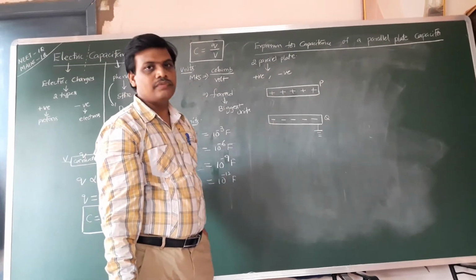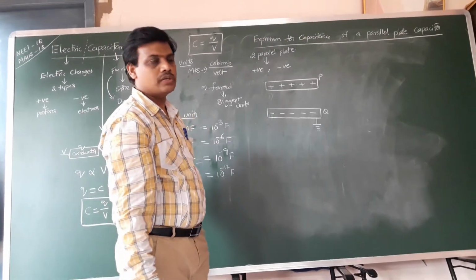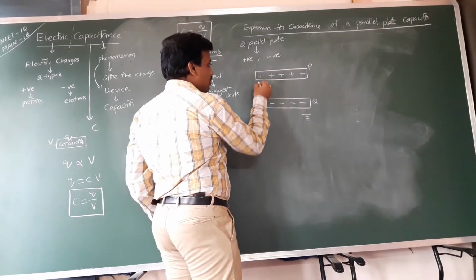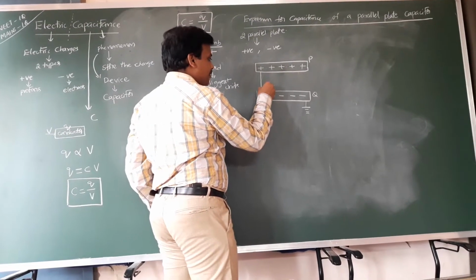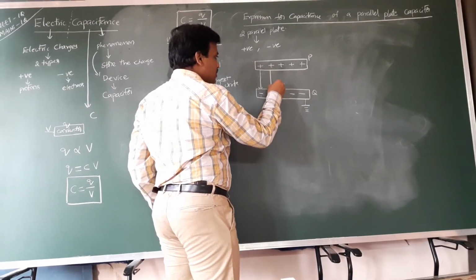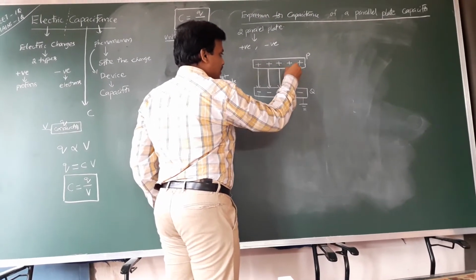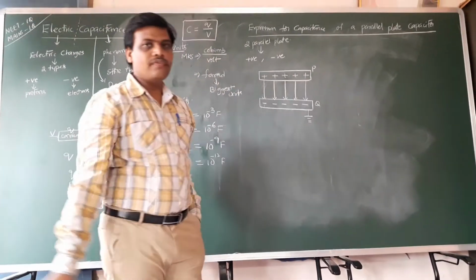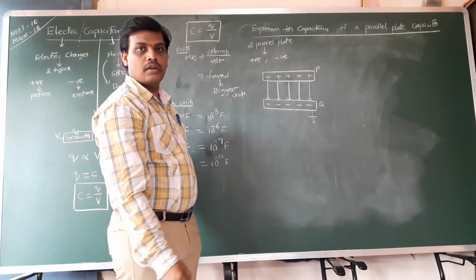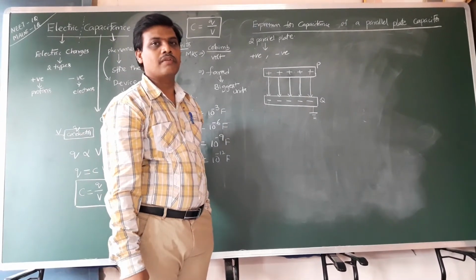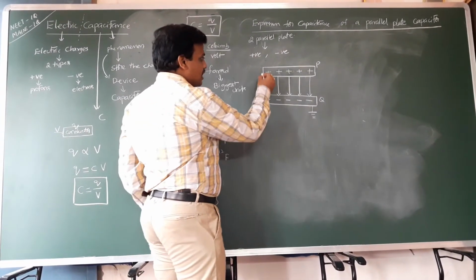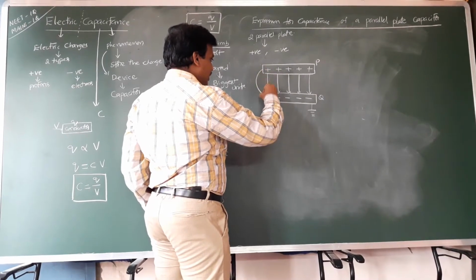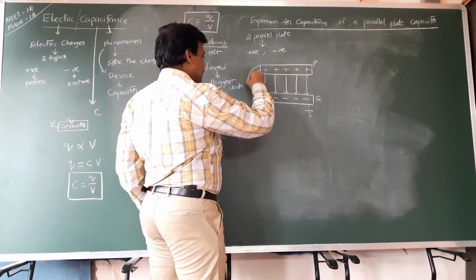The electric lines of force always travel from positive charge to negative charge. In between these two parallel plates, the lines of force travel from positive to negative with equidistant separation. So in between the plates, the existing electric field is a uniform electric field. Particularly at the edges, the lines of force are curved like this.